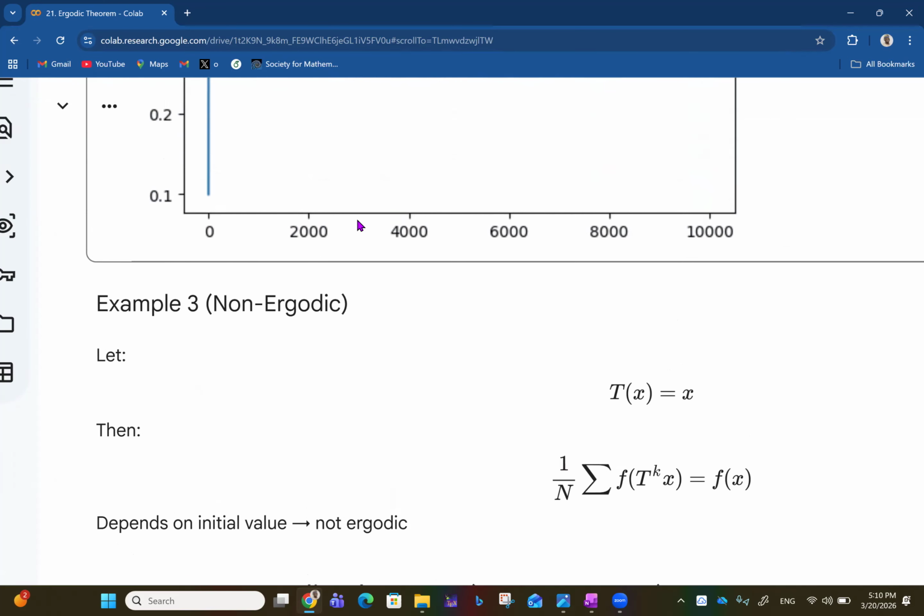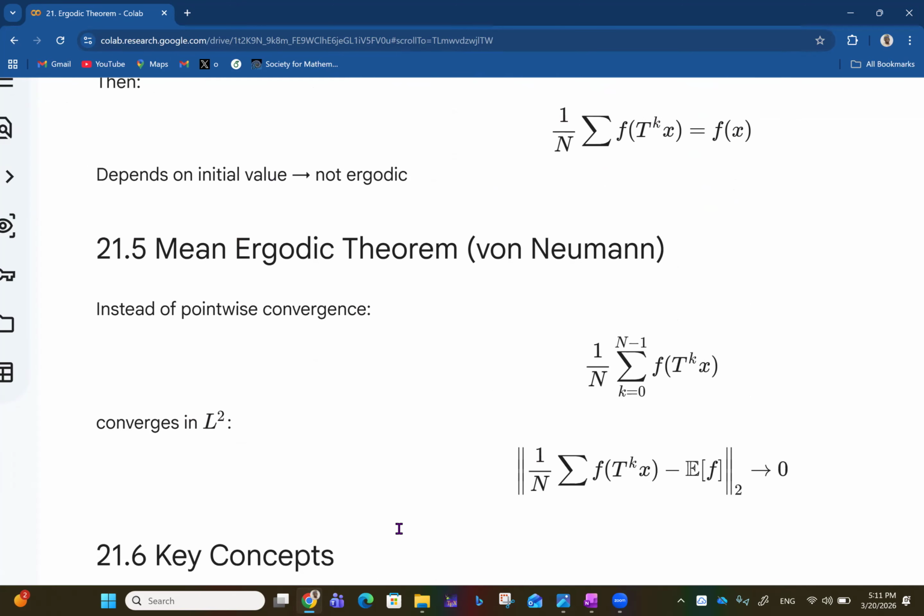Then example 3, we have a non-ergodic situation where T of x is equal to x, right? For T of x equal to x, the time average, 1 over n summation of f of T^k x, is exactly equal to f of x. This depends on the initial value, and it is not ergodic in this case.